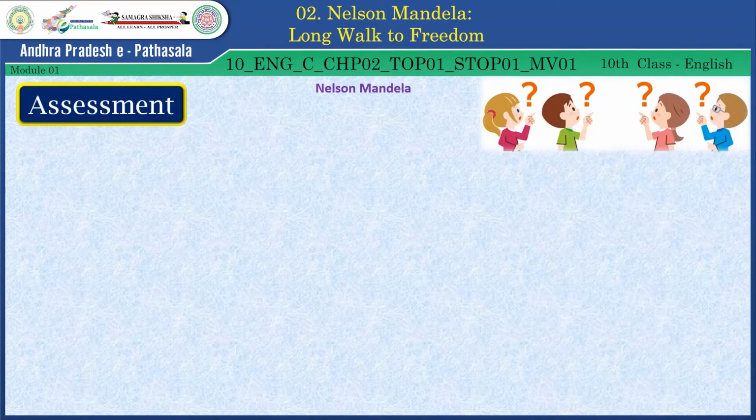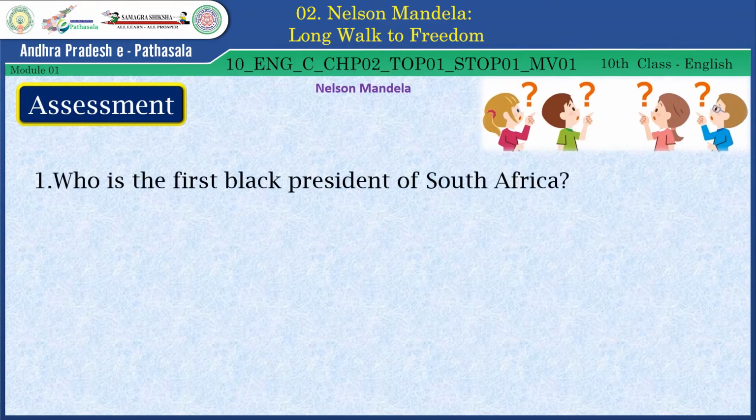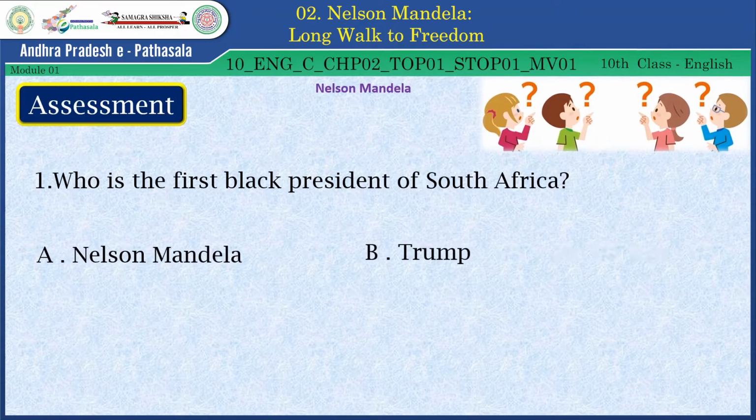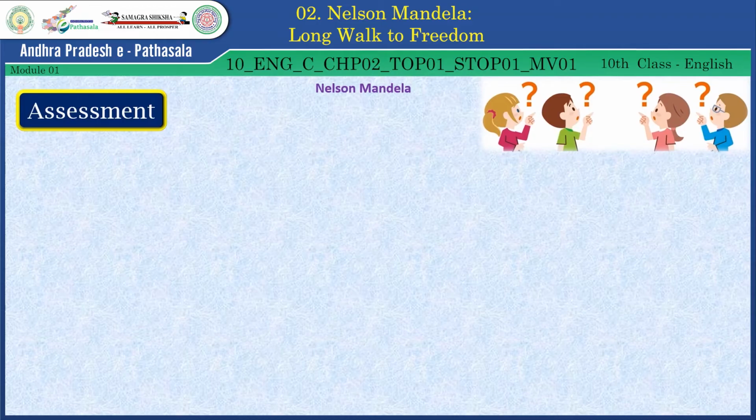Let's have some assessment questions here. Who is the first black president of South Africa? A. Nelson Mandela. B. Trump. C. Obama. D. Janina. Guess the correct answer, dear students. Yes, the right answer is Nelson Mandela. Very good. Let's see one more question here.